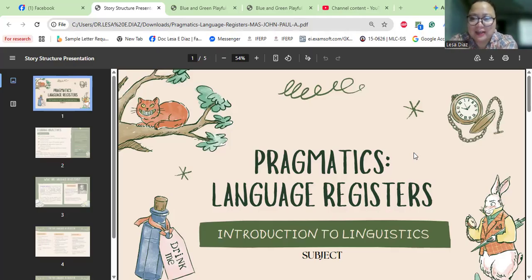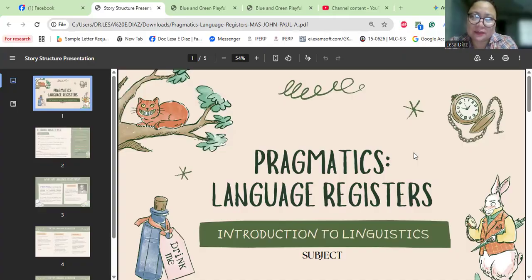let's have language registers. So what is this language registers all about? Language registers explores how context influences the level of formality and tone we choose when communicating.